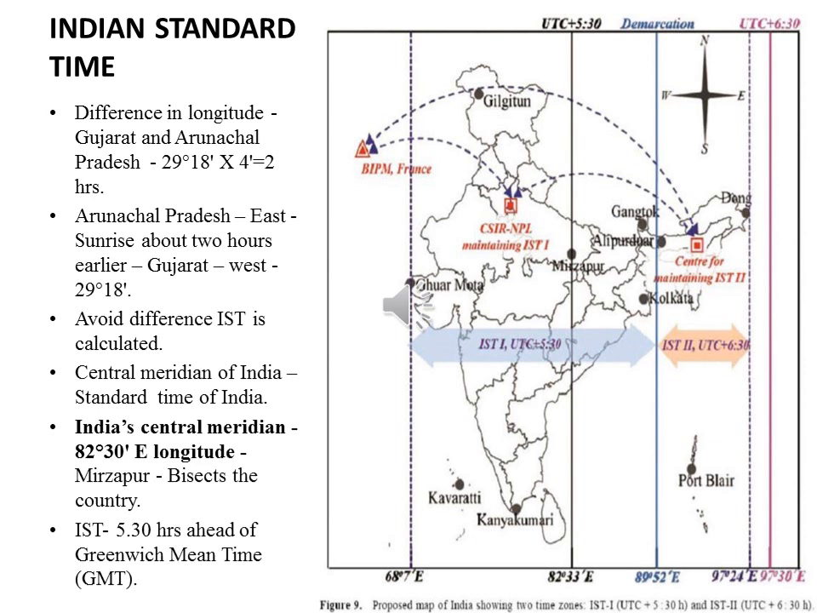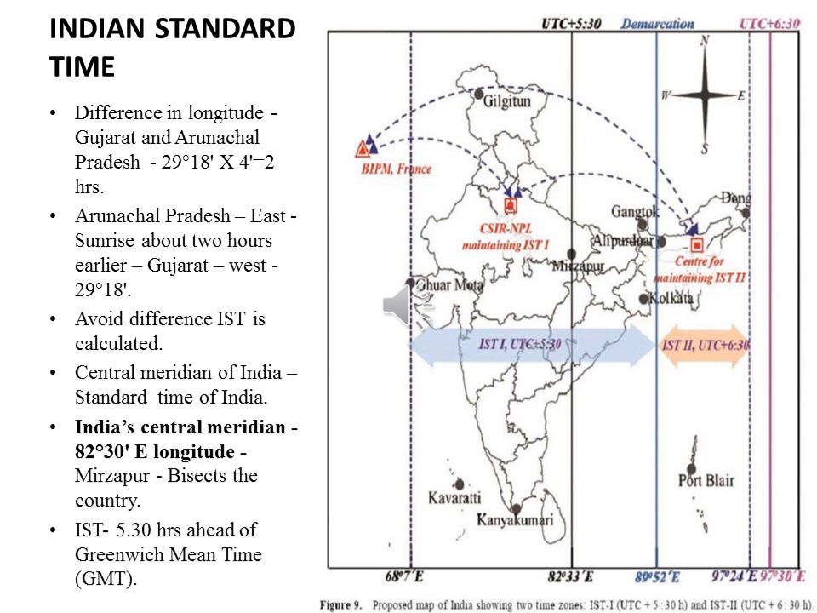Indian Standard Time. How was the Indian Standard Time calculated? First, the longitudinal difference between Gujarat in the west and Arunachal Pradesh in the east is about 30 degrees. Gujarat starts at about 68 degrees and Arunachal Pradesh at 97 degrees, so the approximate difference is 30 degrees.